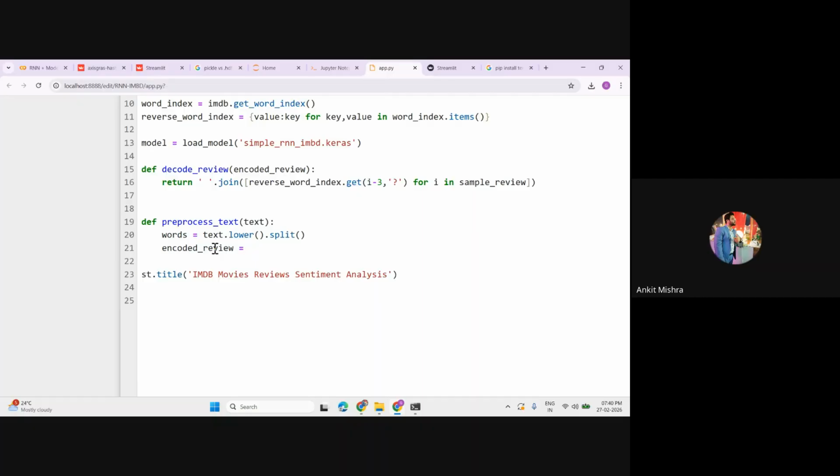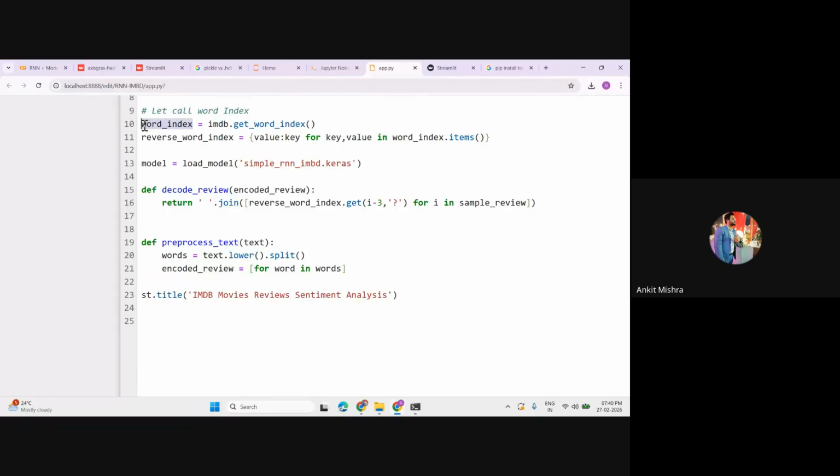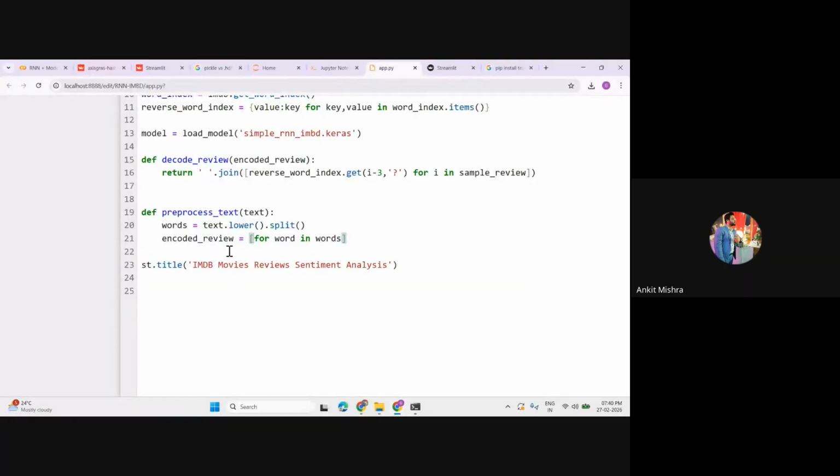Encoded review is equal to, I'll use list comprehension and iterate over each word: for word in words. What I'll do is call my word index. Where is my word index? This word index. I know that in this word index, I have the word followed by its numerical value. Let's call word index, and this is a dictionary. So inside this dictionary, if I pass my word here, this will give me the numerical value.